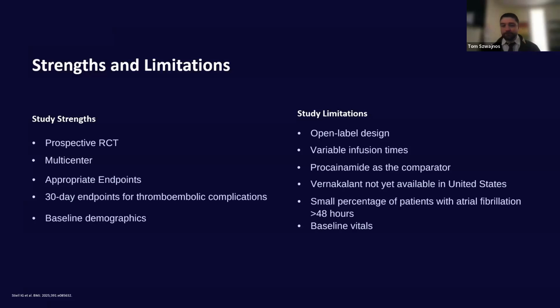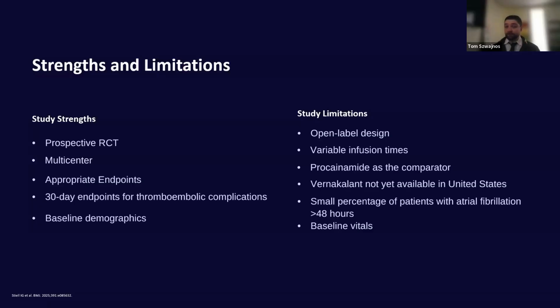They also looked at this 30-day endpoint for thromboembolic complications, which I enjoyed that they added, especially considering that when we're doing these cardioversions for these patients and then we have that atrial stunning, we're actually going to have a higher thromboembolic risk. So it's nice that they included it, and also very nice for both of these drugs that it was basically non-existent in both groups. And then baseline demographics, I felt they did a very good job mirroring the typical, older male population that's going to present with atrial fibrillation.